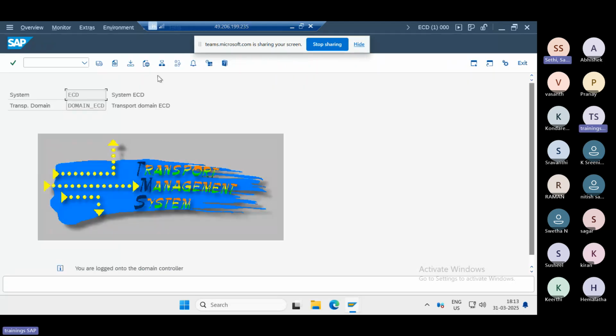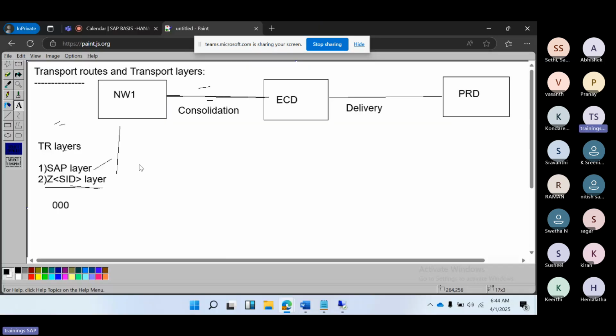Sir, can you show how to add the real system in production? This is a virtual system we have added, and you have shown the same procedure. Same question: you know how to add the other systems into the domain controller. Log in to 000 with DDIC, then go to STMS, then provide the domain controller name, whatever domain controller you have here, and save it. That's it. This is the procedure.